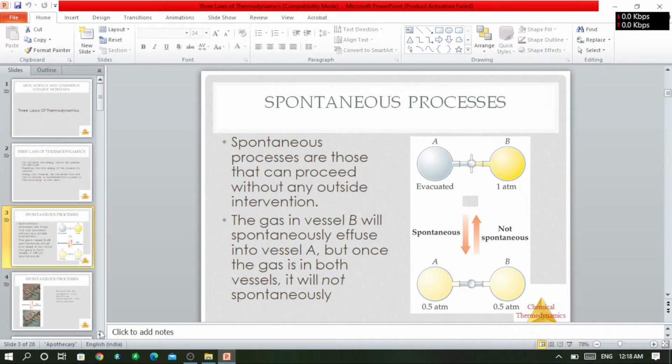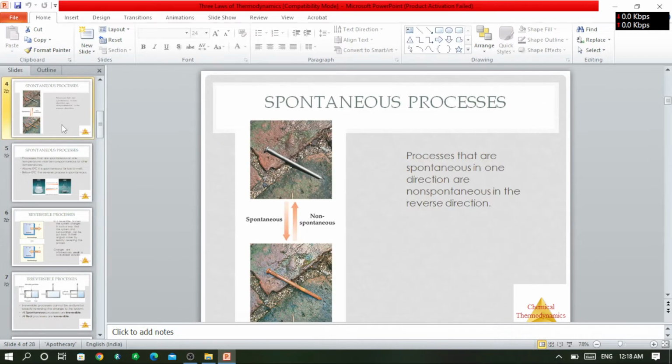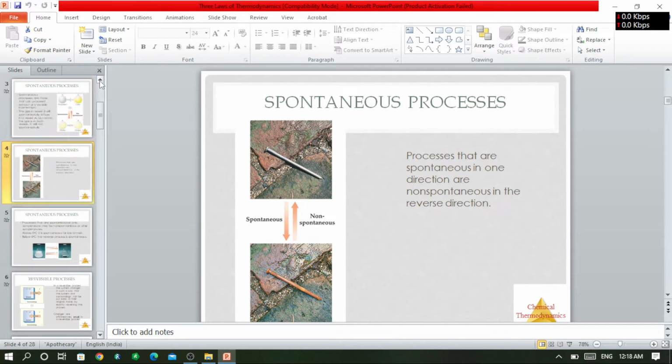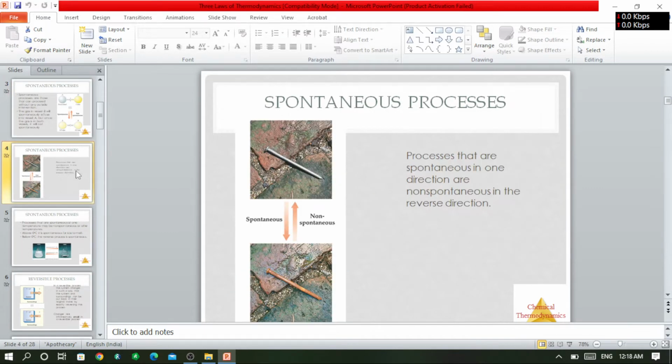Here in this particular picture we see some diagrams, and with the help of these diagrams we can understand the spontaneous process. In the next picture, here is the example of rusting.